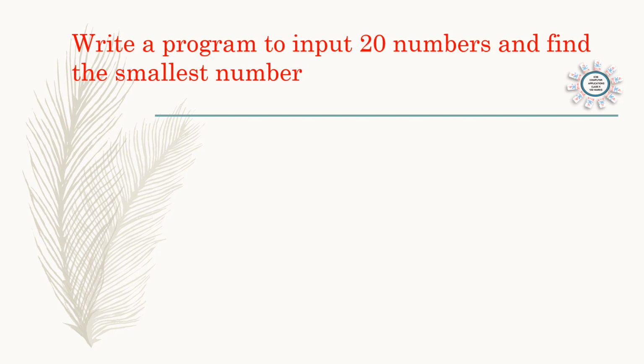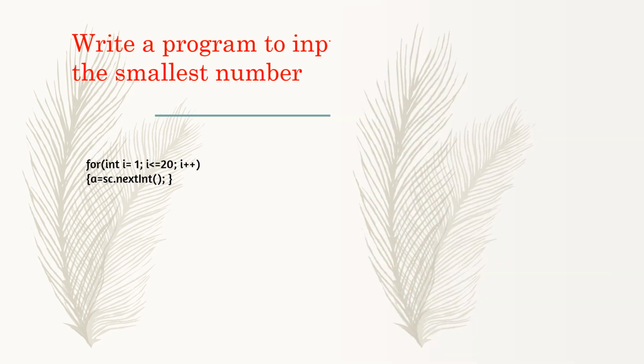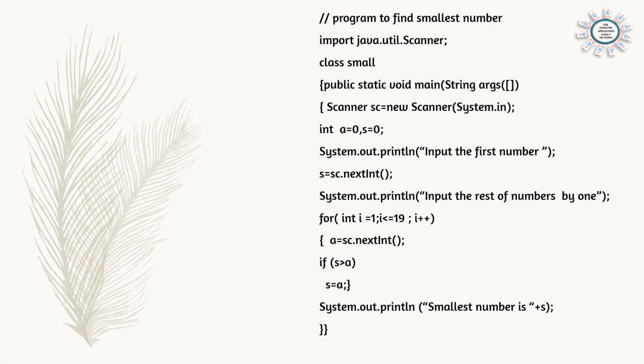Next question: write a program to input 20 numbers and find the smallest number. In this case, the loop will run 20 times and 20 times we have to accept a number. We will accept the number in a given variable. While the program is running, we have to accept input, which means we have to use the Scanner class. So we can see how the program is working.